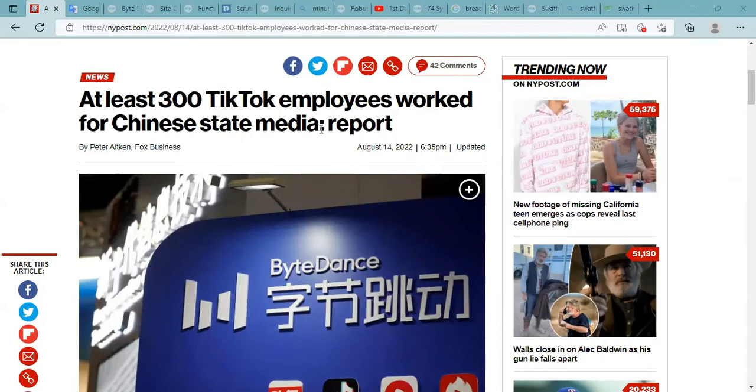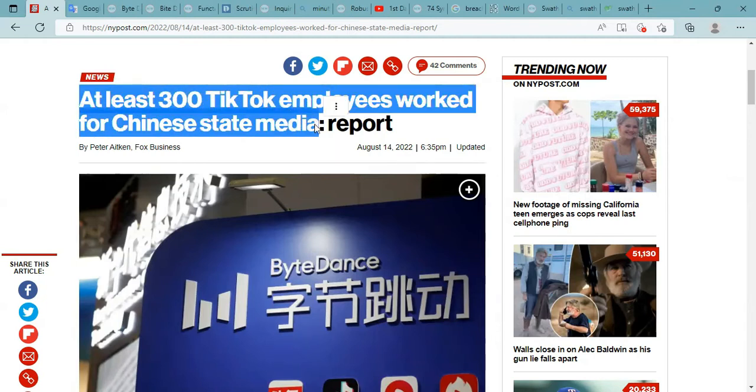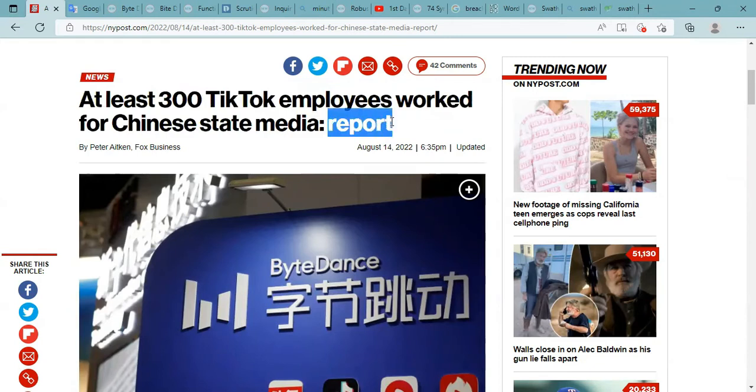Notice there's a colon in this headline. And what that means is that this information is contained in this report. So according to a report, at least 300 TikTok employees worked for Chinese state media. And when you see a headline like this, written in this format, you want to pause where the colon is. At least 300 TikTok employees work for Chinese state media. Report.